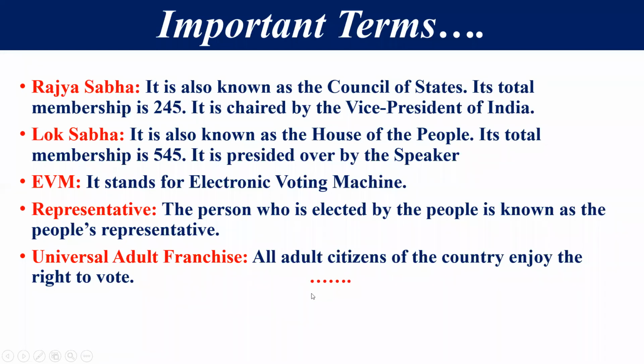The next one, and it would be the most important, is universal adult franchise. Universal adult franchise means the right to vote. All the adult citizens of the country enjoy the right to vote without any discrimination. And the voting age is now 18 years.